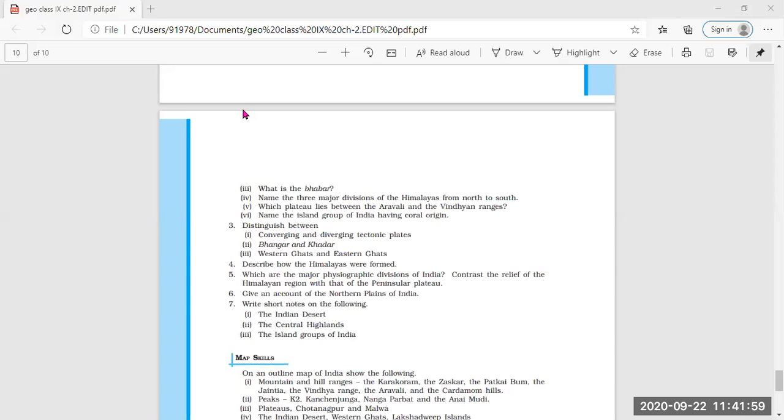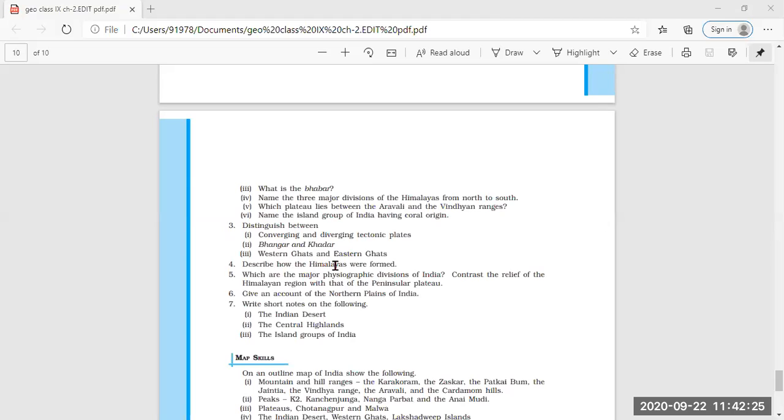First, Bhangar is a highland composed of old alluvium. Clear? Whereas Khadar is a lowland and composed of new alluvium. Clear? Second point, Bhangar is above the level of the floodplain, whereas Khadar is flooded almost every year, and its new alluvium is deposited as it is flooded every year.